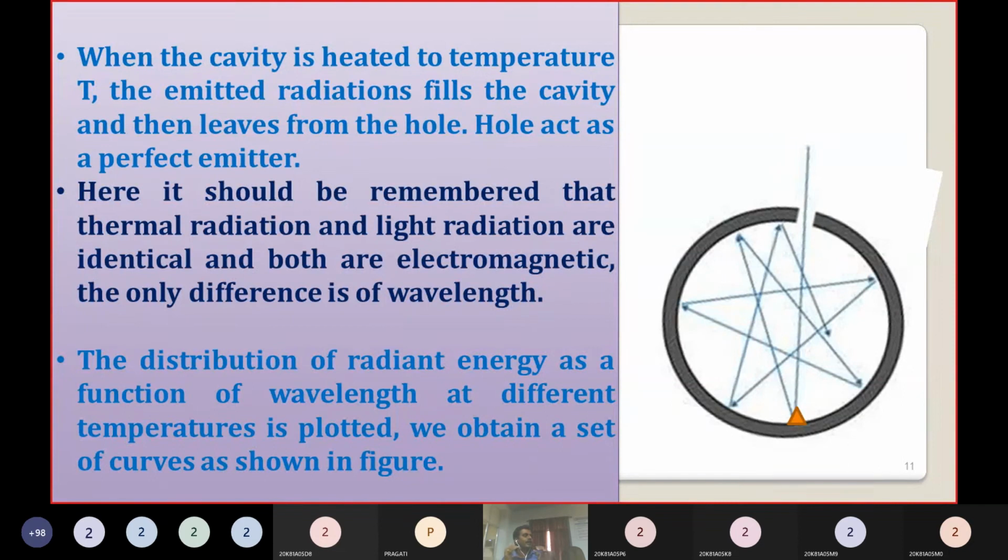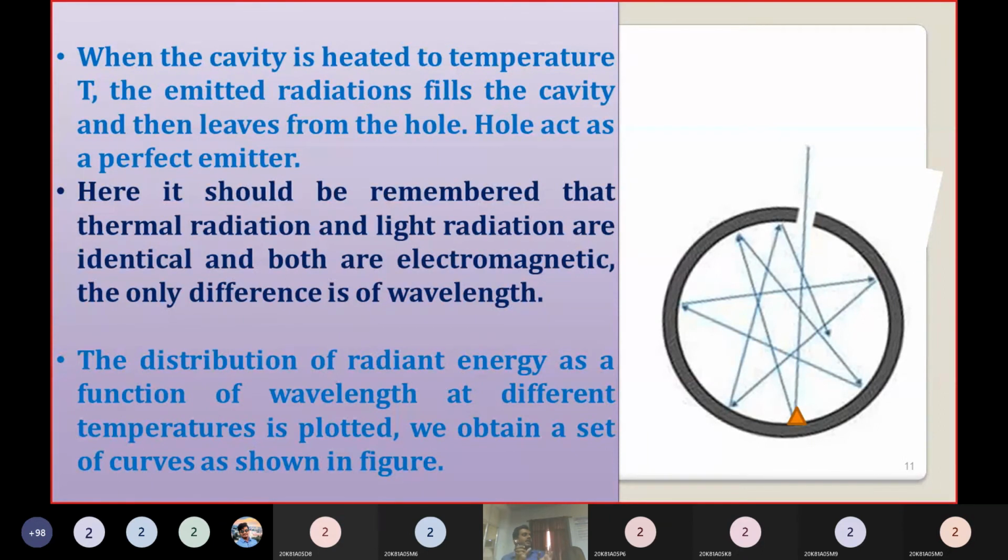More particles are vibrating. If you take 2000 Kelvin, only certain particles vibrate. At 3000 Kelvin, more particles vibrate. More particles vibrating means more radiation will be emitted. Intensity of radiation is the amount of radiation emitted per unit area. If you increase the temperature, the intensity of radiation increases.